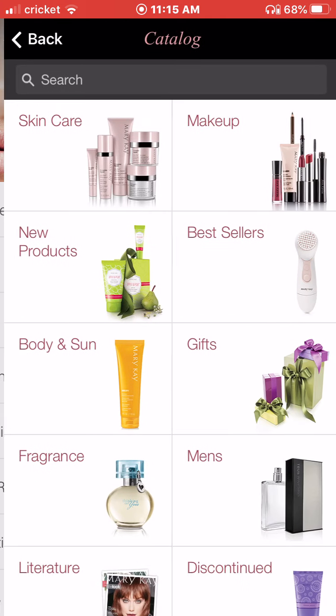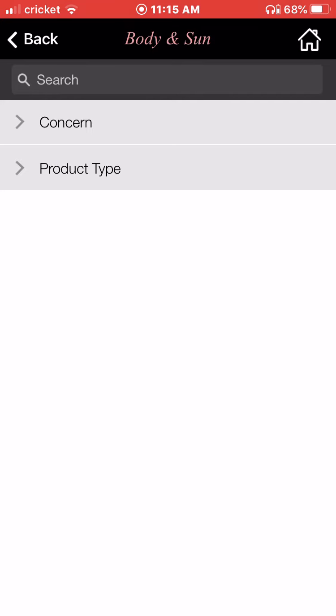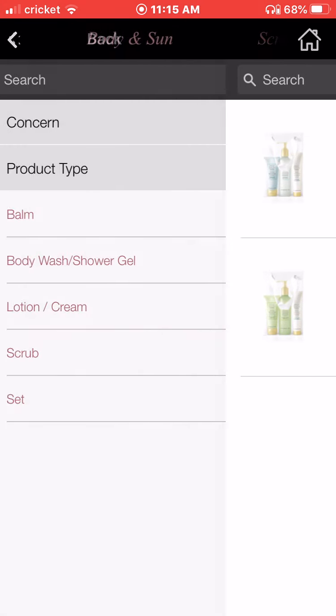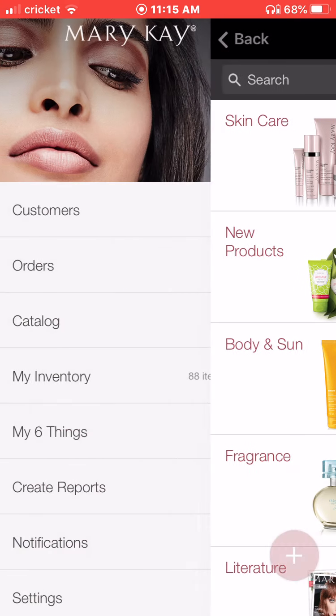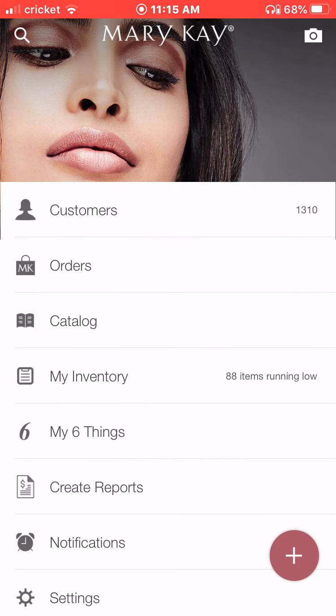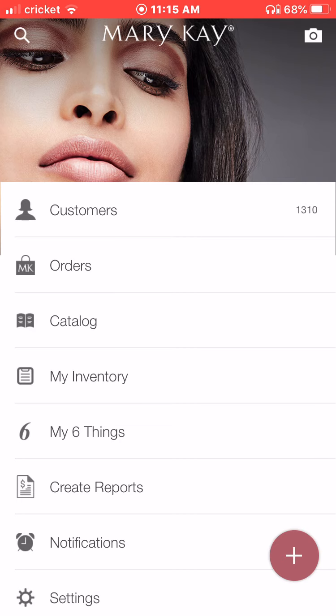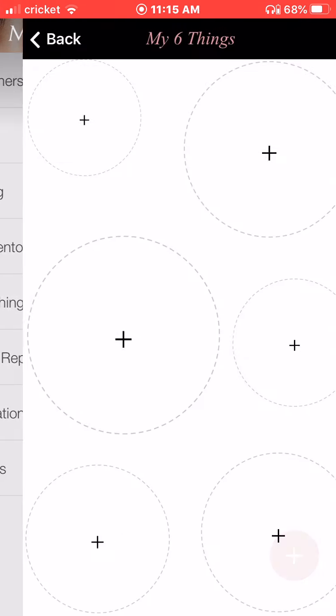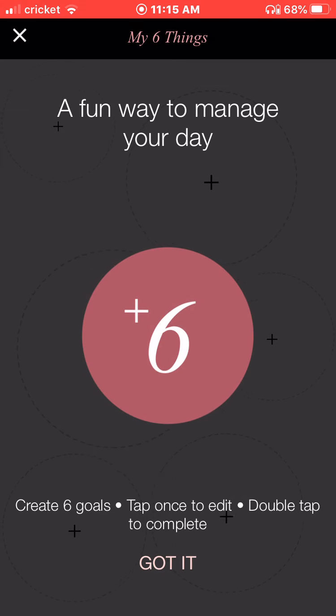Okay, we have access to our catalog here, so you can look products up by product concern, type, see the price. Okay, that's kind of cool. Again, we're going to ignore the inventory. See, it says I have 88 items running low. Nah, I don't, but again, it's all out of whack. You also have your 6 most important things list. This is a fun, cool way to have a checklist for you during the day. Do you use this? Like, I like this.